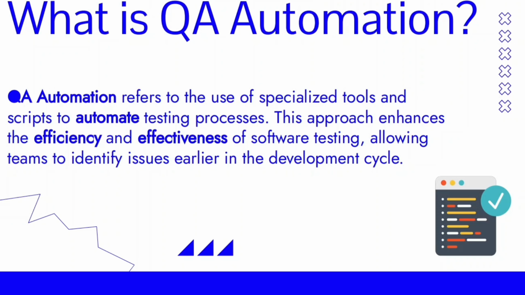Through this approach, it will enhance the efficiency and effectiveness of software testing, and it also allows teams to identify issues earlier in the development cycle. So a developer can easily fix the bug and make the software perfect. That way, they can manage a good quality software product. So this is nothing but QA automation.